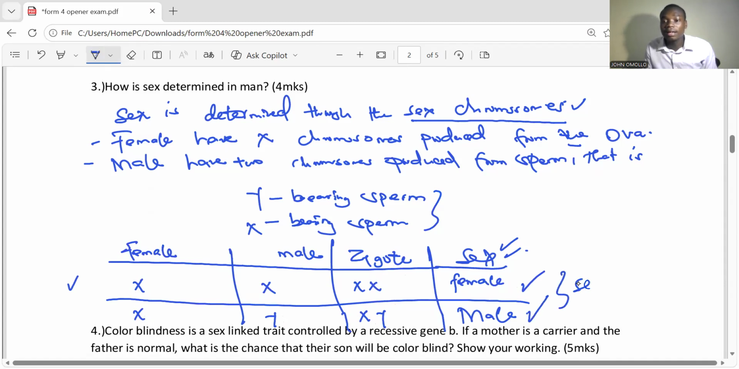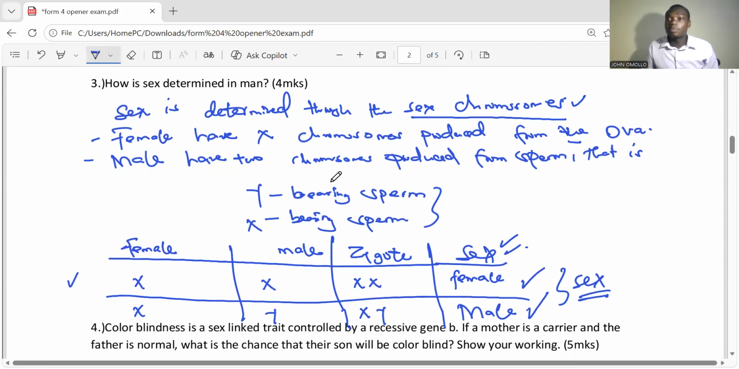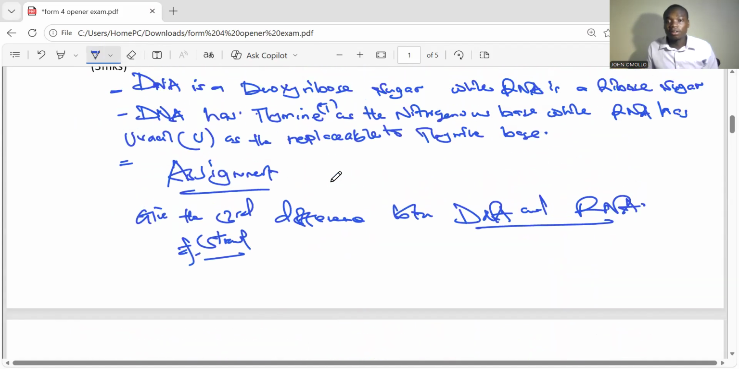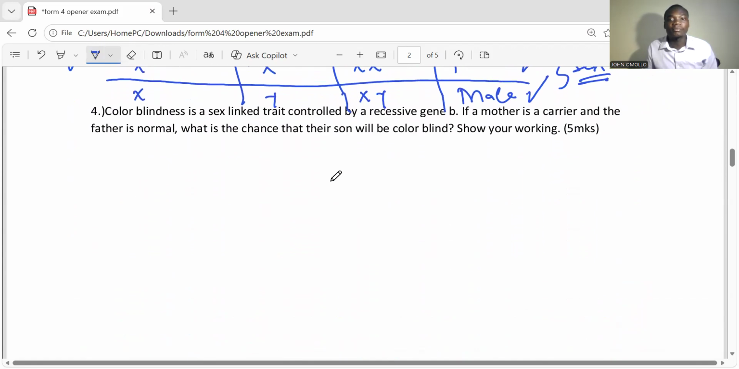These are the sexes. And that is how sex is determined in man. Again, if you have any problem, kindly contact me for more explanation.